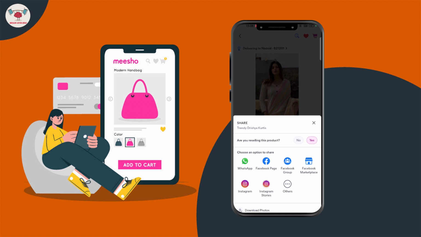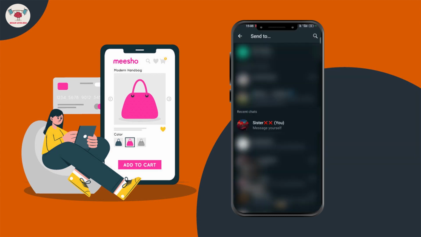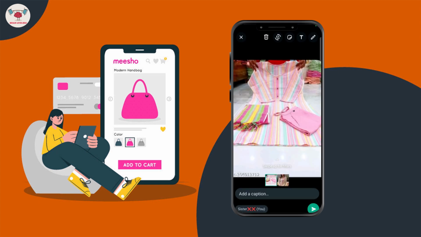When you only need to share the product images, you can download the products and then share them. But when you need to share along with the description of the product, you can go with direct. I will choose WhatsApp.